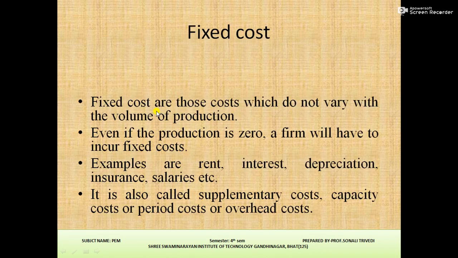Fixed costs are those costs which do not vary with the volume of production. Even if the production is zero, a firm will have to incur fixed costs. Examples are rent, interest, depreciation, insurance, salaries, etc. It is also called supplementary costs, capacity costs, period costs, or overhead costs.